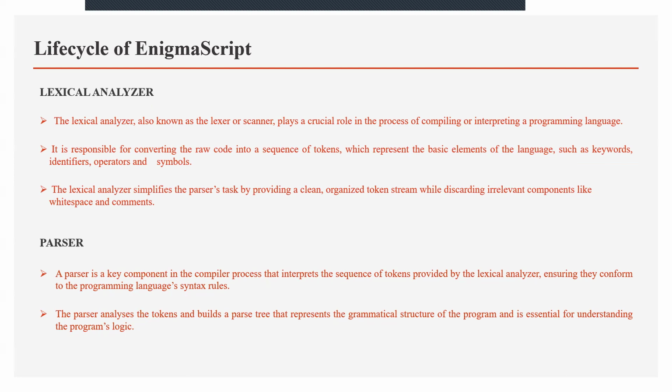The lexical analysis converts the raw code into a sequence of tokens, and then the parser analyzes the tokens and builds a parse tree, ensuring the code conforms to the language syntax rules. The compiler then transforms the high level language into an intermediate form understandable by machines. The parser analyzes each token and builds a parse tree that represents the grammatical structure of the program and is essential for understanding the programmer's logic. Next slide.